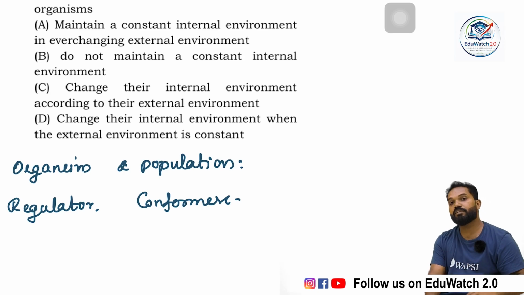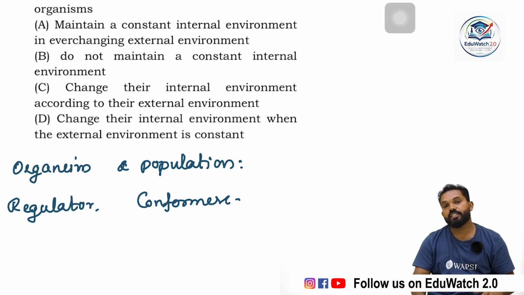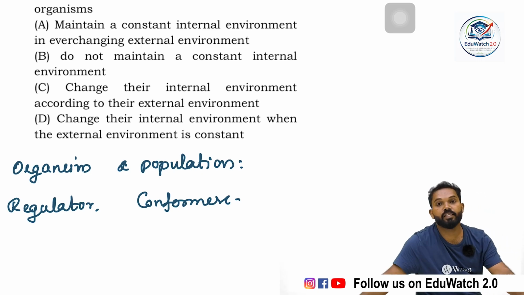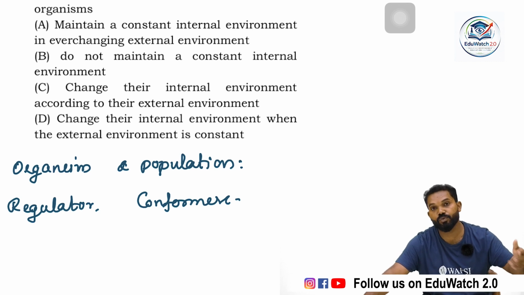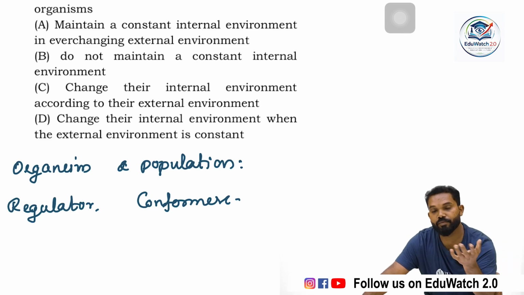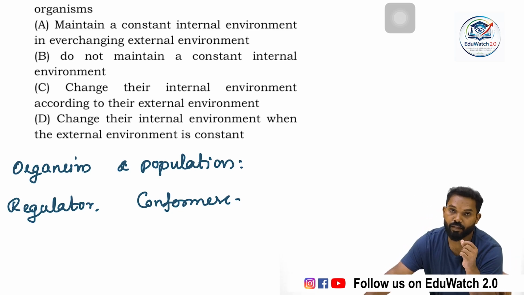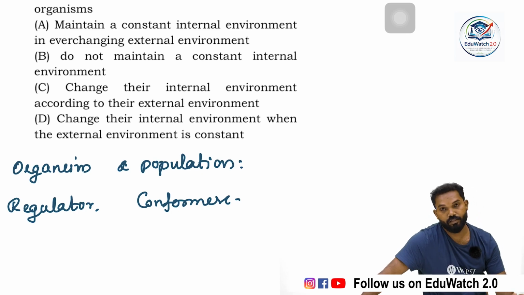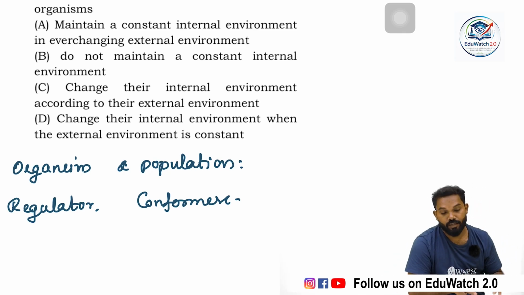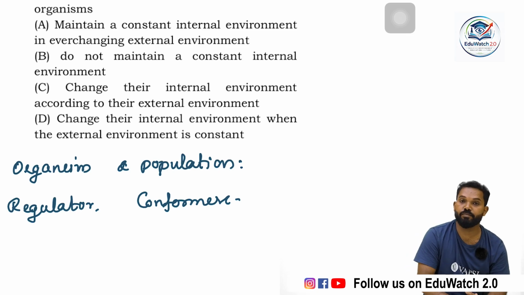If the outside temperature increases, these organisms change their internal temperature according to the outer temperature. If the outer temperature decreases, the organism also decreases its own temperature. That means the group which regulates their temperature or salinity according to their outer environment comes under regulators. If an organism has no such ability, it comes under conformers.